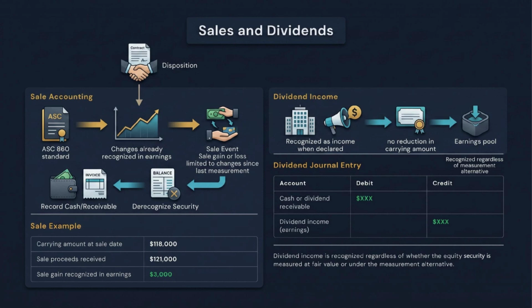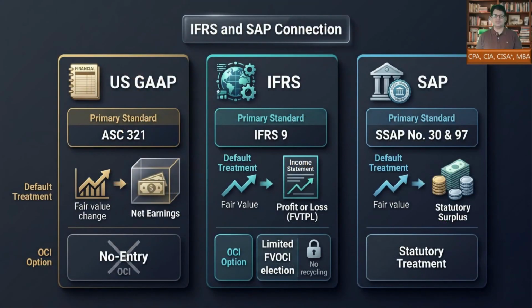For dividends, the entry is also straightforward: debit cash or dividend receivable and credit dividend income. Dividend income flows through earnings whether the equity security is measured at fair value or under the measurement alternative. Do not reduce the carrying amount for normal dividends under ASC 321 the way equity method accounting may require under ASC 323. Now let us compare frameworks compactly.